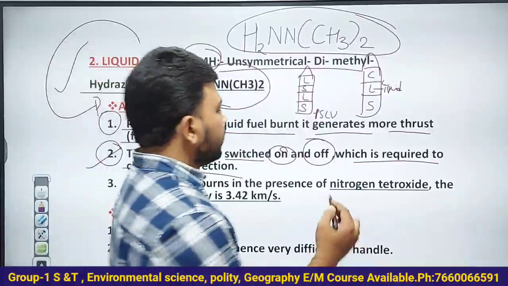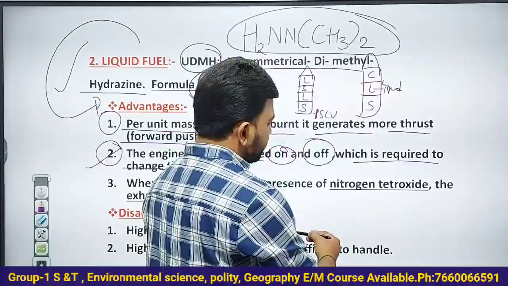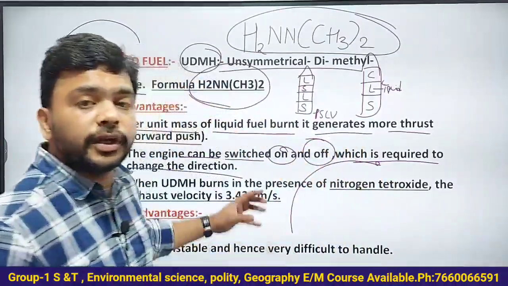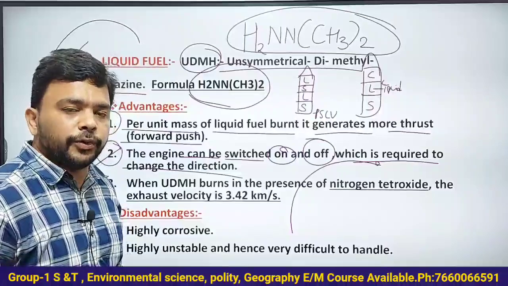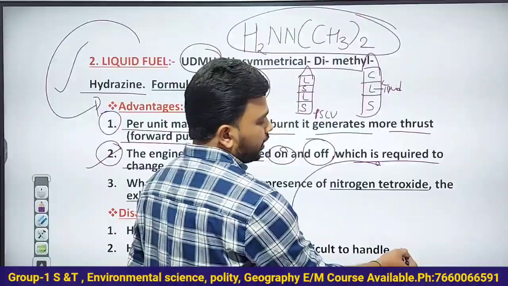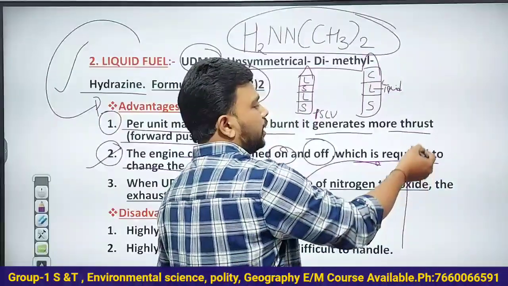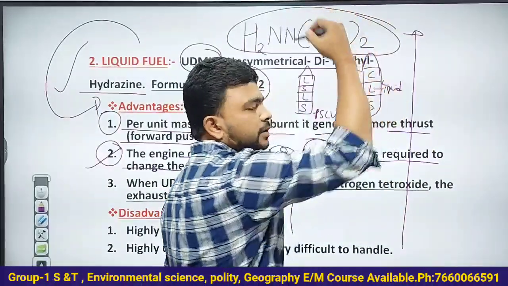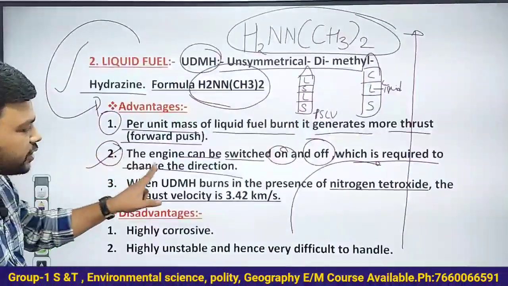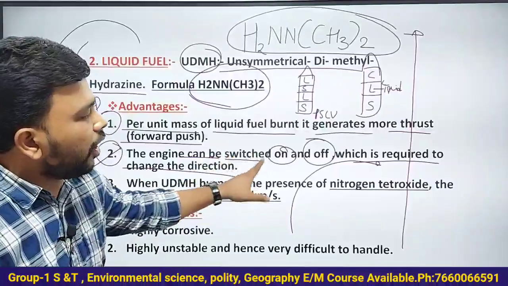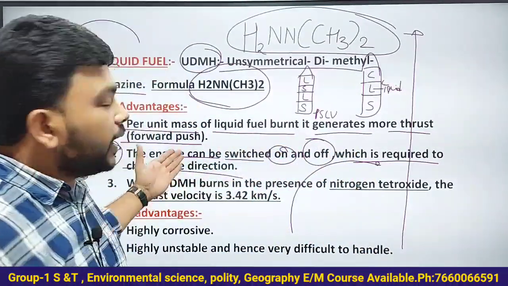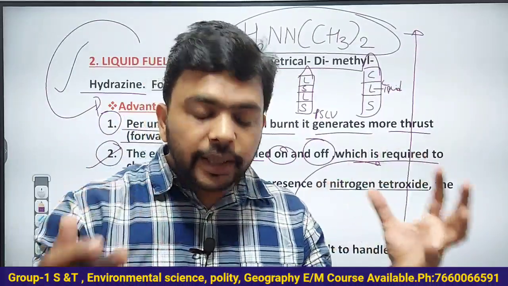That's why, if you observe the trajectory of the launch vehicle, it will be like this. So how is this direction changed? Because of the utilization of liquid fuel or liquid stages. If there is no liquid fuel, you simply ignite the rocket, it will go straight like this, and release the satellite into the orbit. So the rocket engine can be switched on and off multiple times, which is required to change the direction of the rocket. Why change the direction of the rocket?